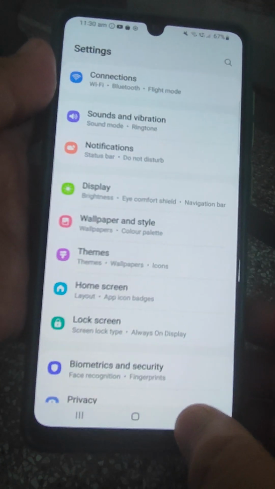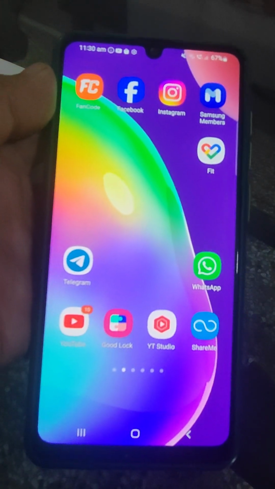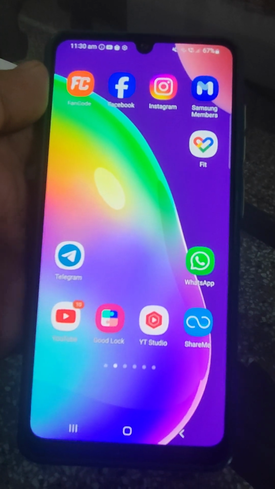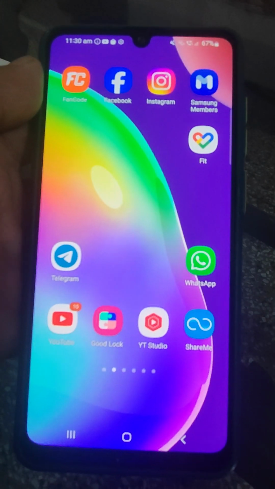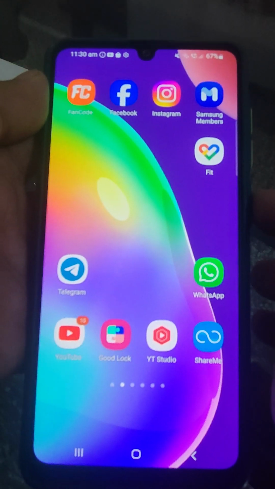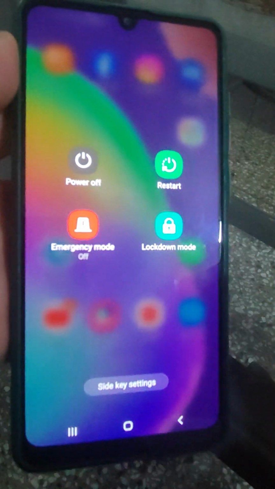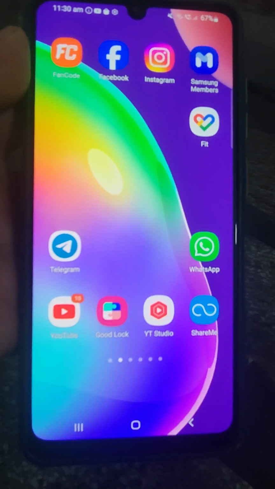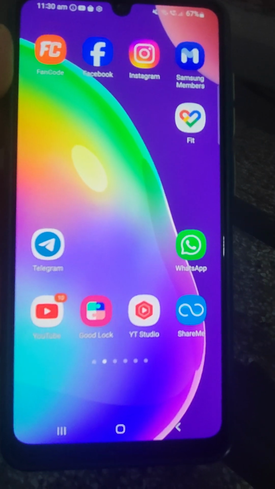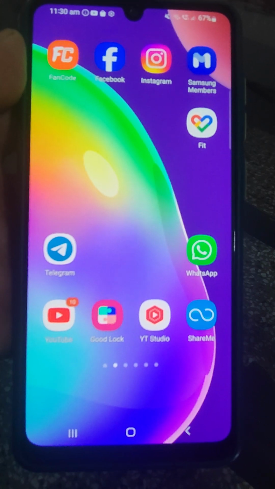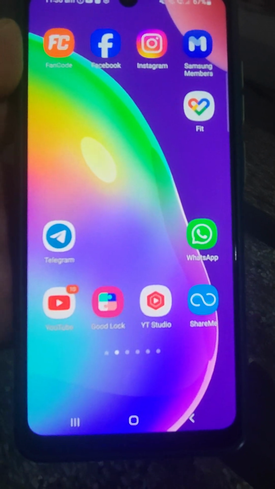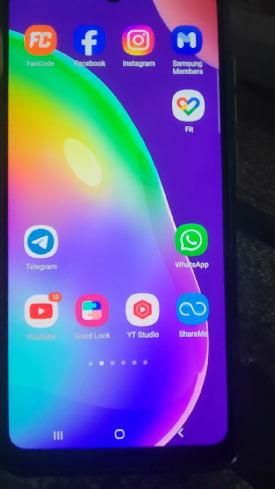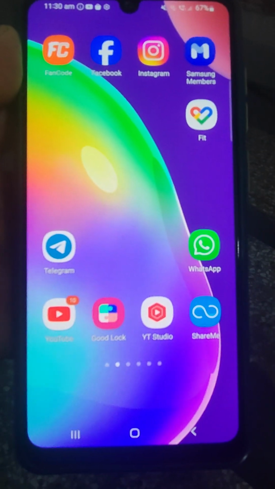So this is the very first thing you need to check. Second, if it is turned on and your problem is still there, just restart your phone. Restarting may reset some memory and some flags in your mobile, and auto rotate may start working. Just press the power button and restart from here. The third thing you need to check is what applications you have recently installed on your mobile. Uninstall those applications, and after that restart your mobile. Your auto rotate function may work.